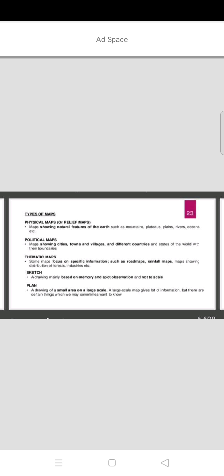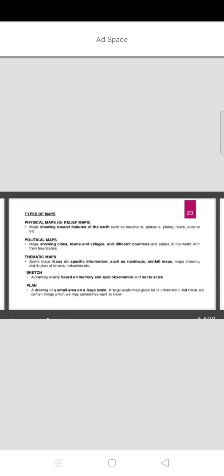These all naturally exist on the earth. We did not create all these things. Mountains, plains, plateaus, rivers, oceans, we humans did not create them. They already exist on the earth naturally. So that's why we call these physical maps. Physical maps show these natural features of the earth.